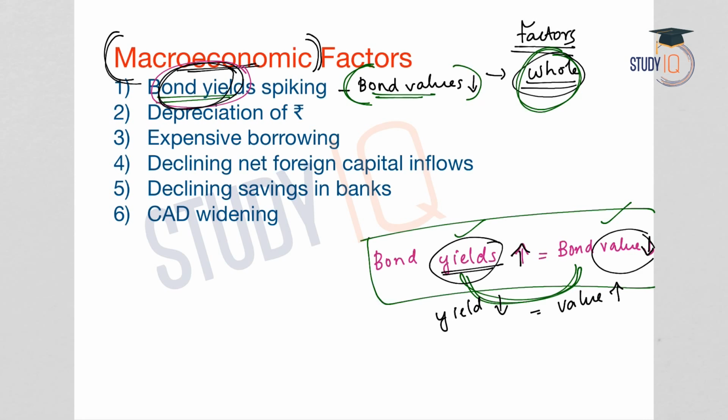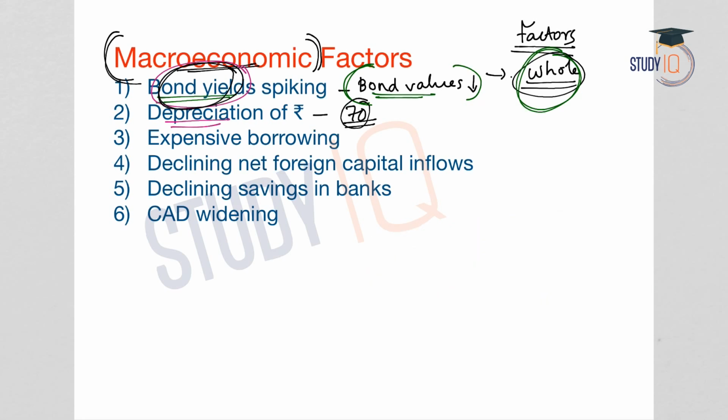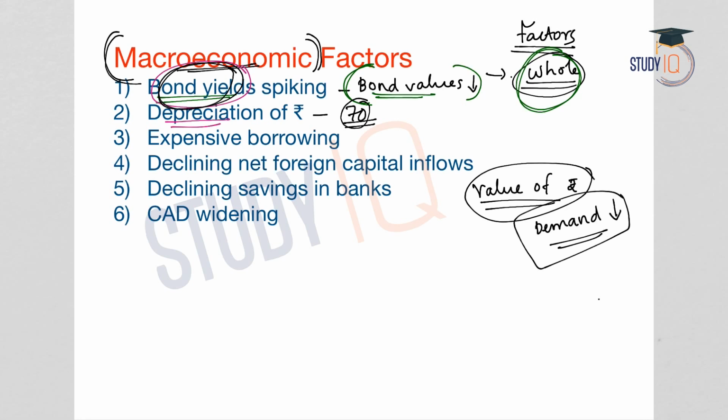Now, the second one is the depreciation of rupee. We are witnessing a phase where rupee is depreciated against the US dollar. It has crossed even the 70 mark. Now, what is meant by depreciation of rupee? Depreciation means the value of rupee is coming down. And what is the reason for this decrease in the value of rupee? It is because the demand for rupee is coming down, and it is a negative signal for the economy.